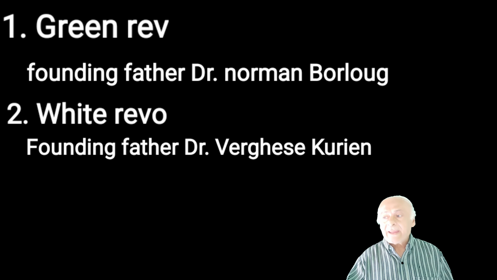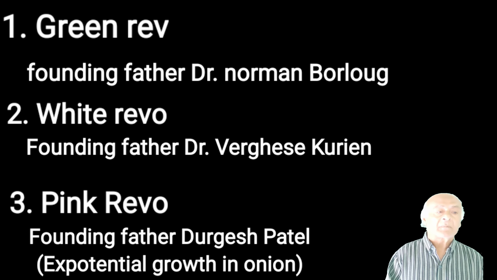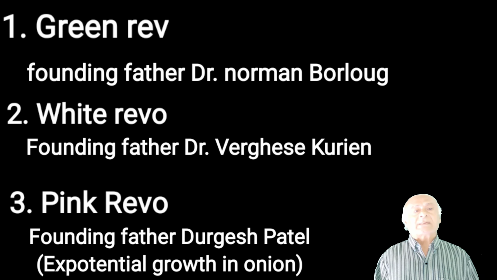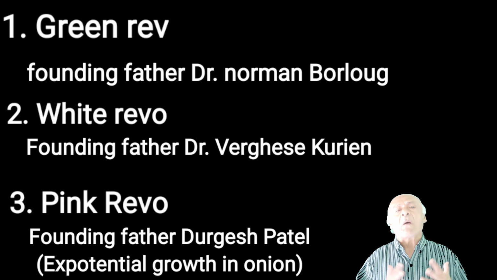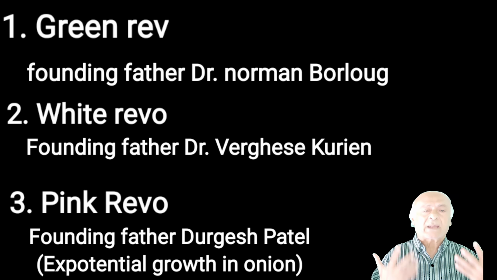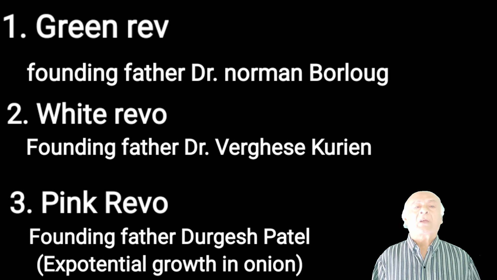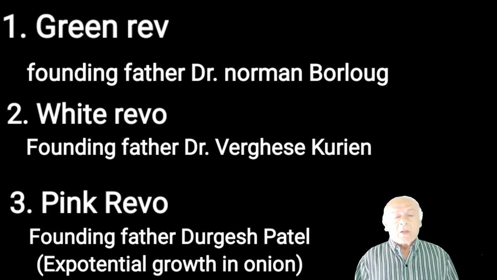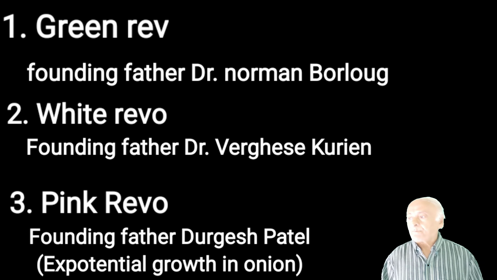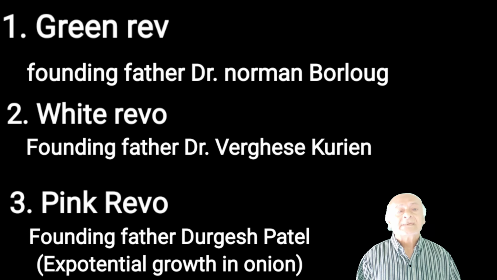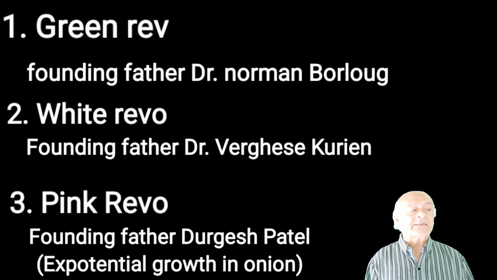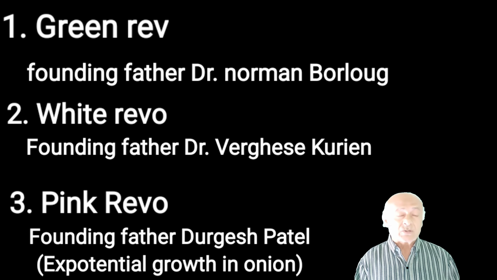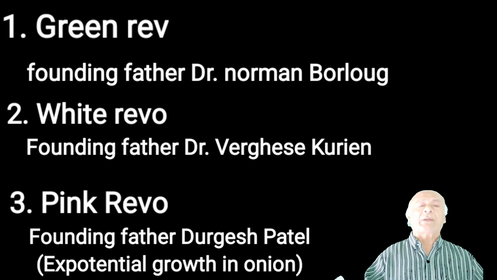Third is pink revolution. Pink revolution denotes meat, chicken, beef, poultry, and all kinds of such things. Dr. Patel was the founding father of pink revolution, who looked at the opportunities that were scattered everywhere in India.